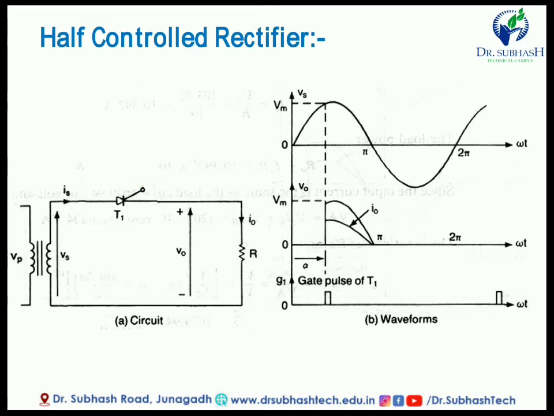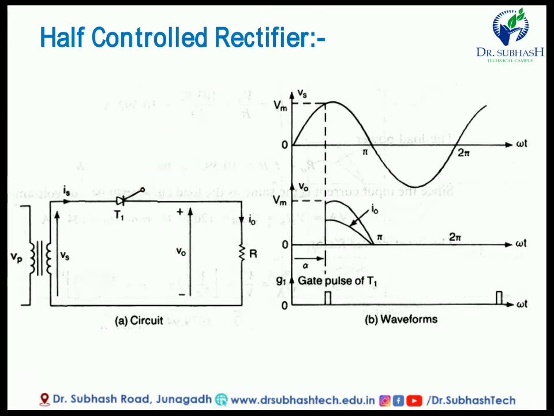Now we already know about the half wave rectifier. In a half wave rectifier there is only one diode, and a diode is an uncontrolled device. We cannot control the current of the diode, but here in place of the diode we connect one SCR, because SCR is a controlled device. There are three terminals: anode, cathode and gate. This is the anode, this is the cathode, and this terminal is known as the gate.